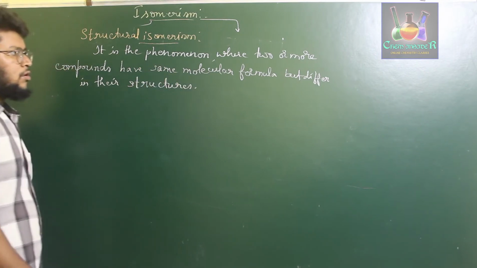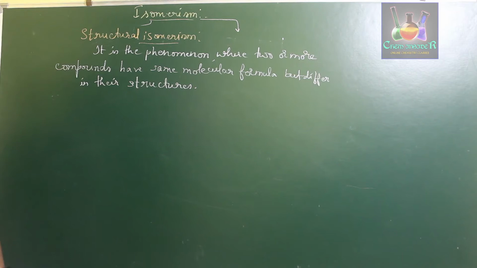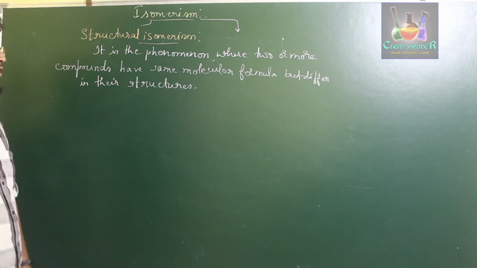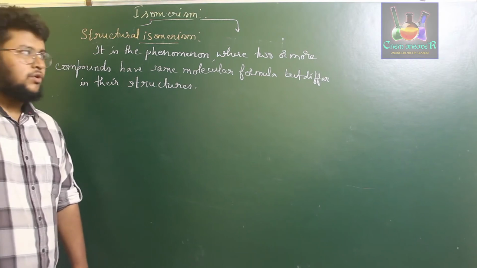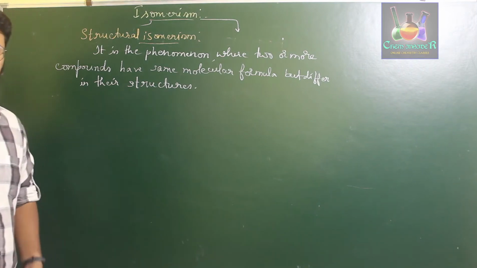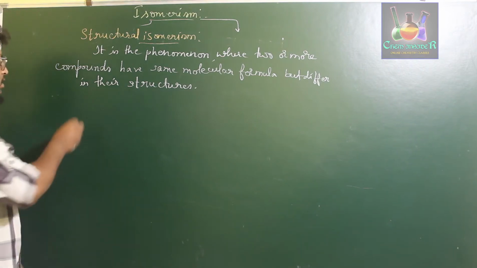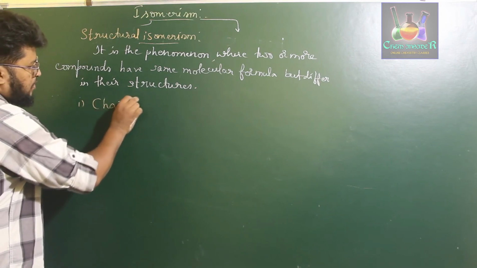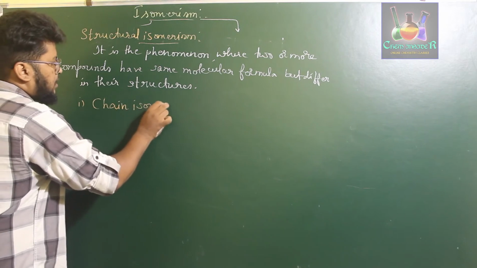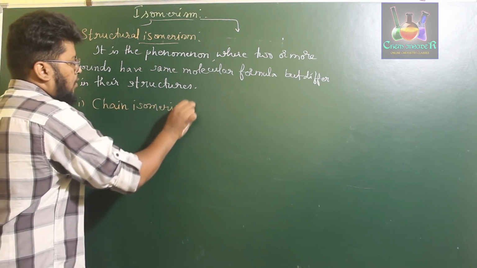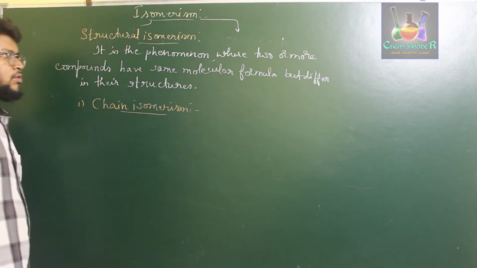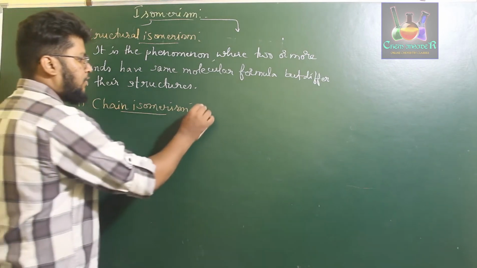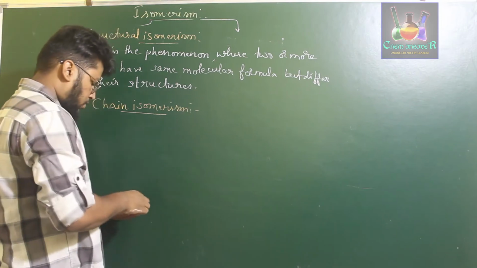Isomerism is a phenomenon where two or more compounds have the same molecular formula but differ in their structures. Those are called structural isomerism. Out of that, the first one is chain isomerism. Chain isomerism is a type of phenomenon where we observe two or more compounds have the same molecular formula but differ in the chain of hydrocarbon.